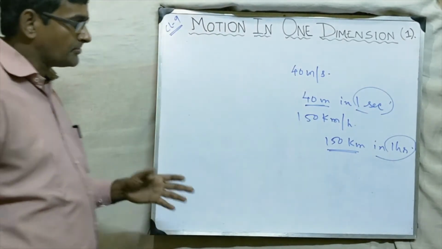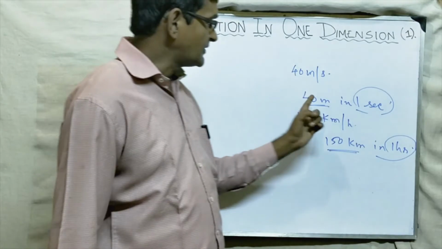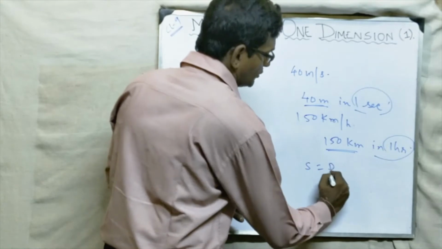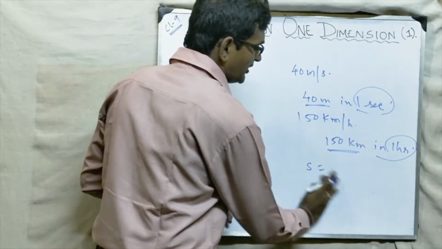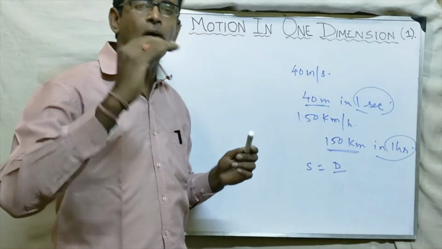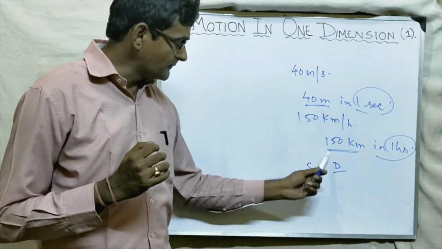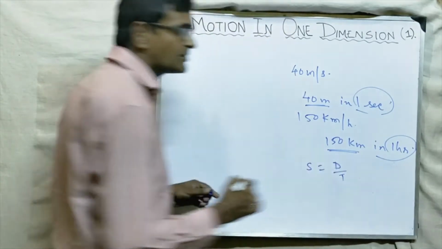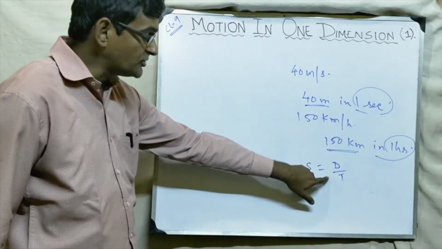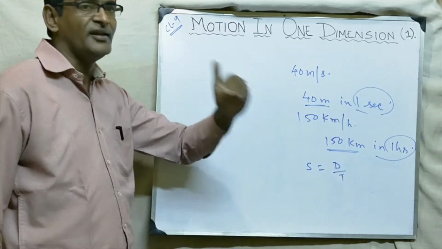Okay, now regarding the units, what is the SI unit of speed? Actually, what is speed? You have been using this formula. In case of uniform motion, means when there is no change in speed, the formula of speed is distance by time. But keep in mind, we will apply this formula when there is no acceleration, means when speed is uniform.